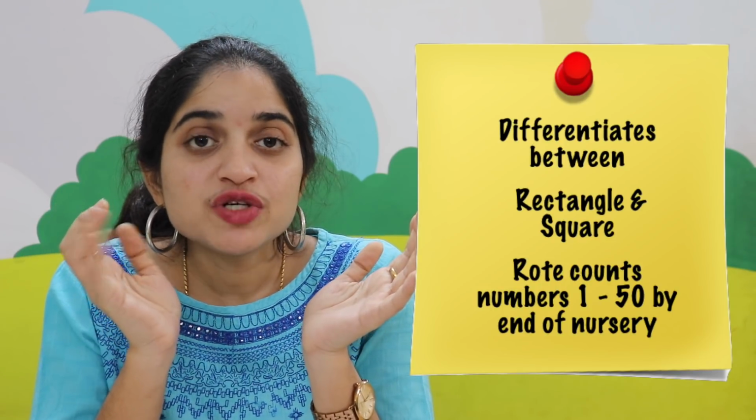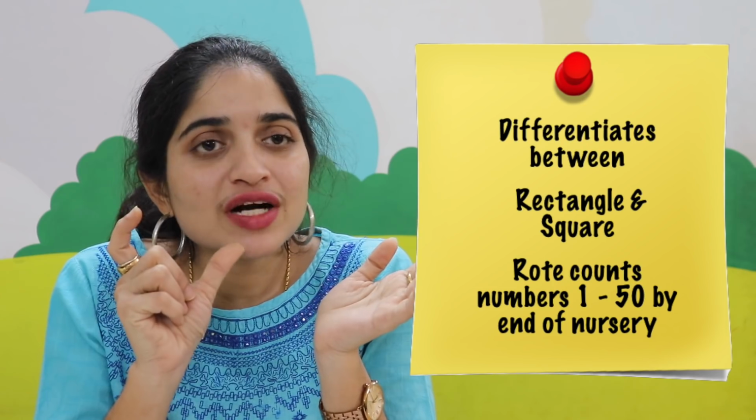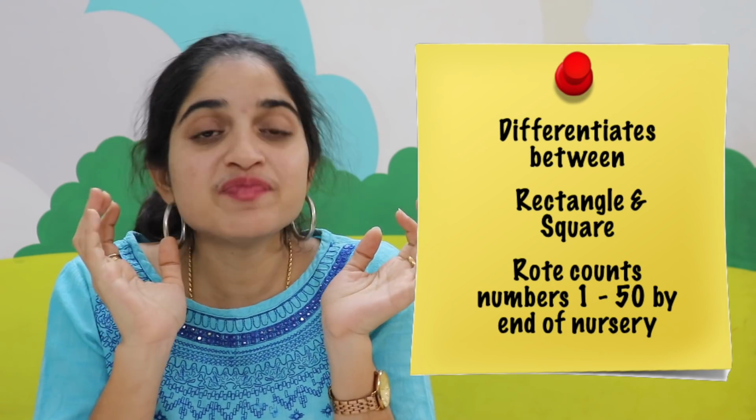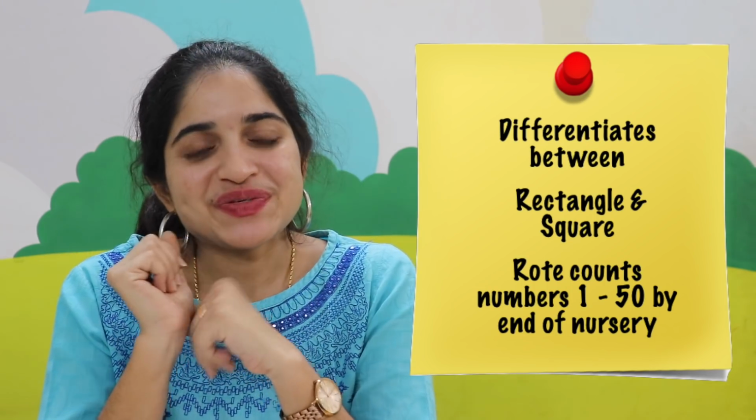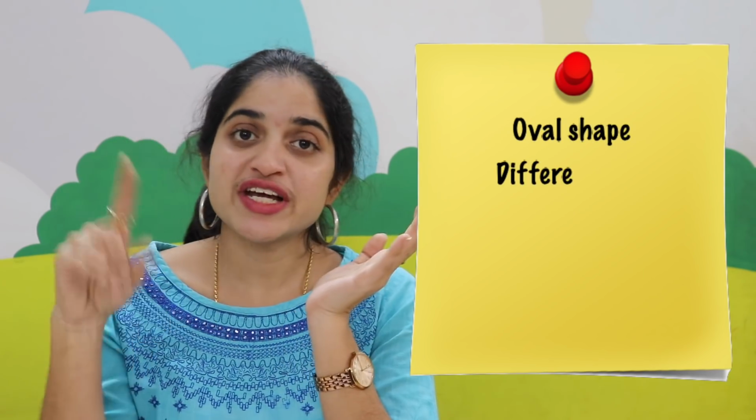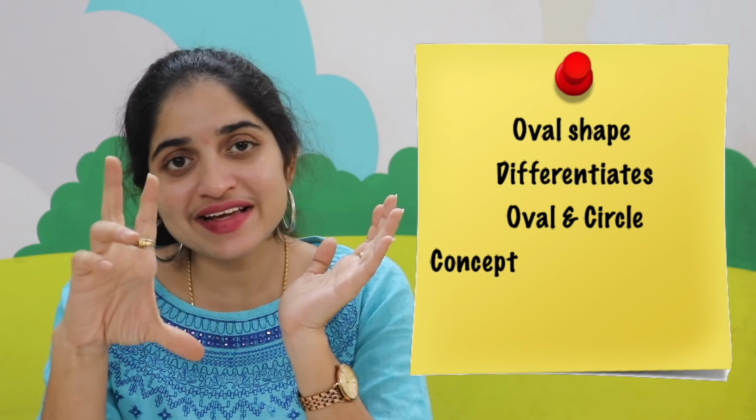And kids should be able to recite numbers or rote count numbers from 1 to 50 perfectly for a nursery student before he gets into junior KG. They should know the oval shape, and they also should be able to say an egg is oval in shape.